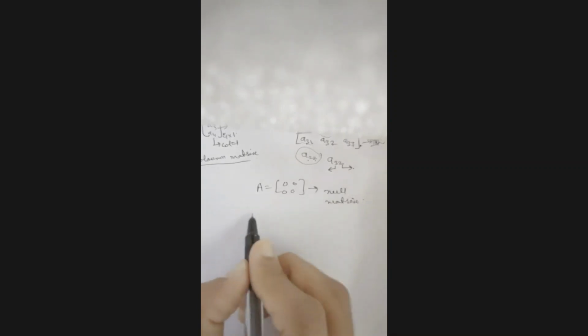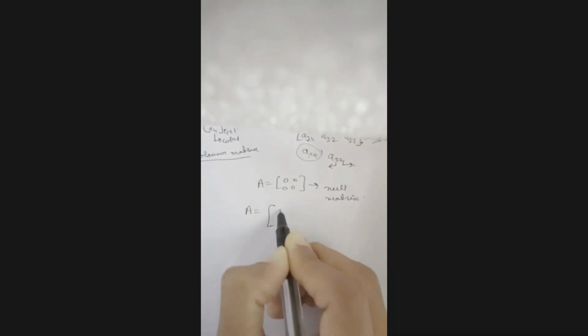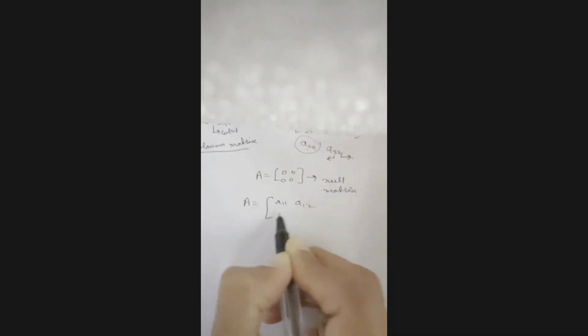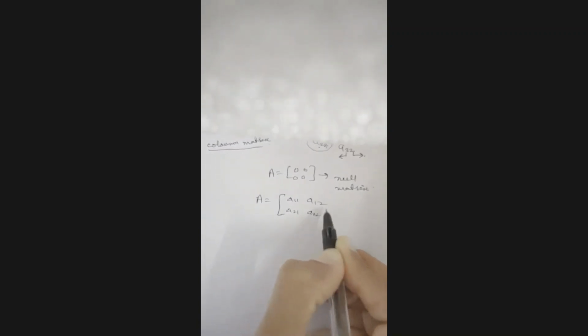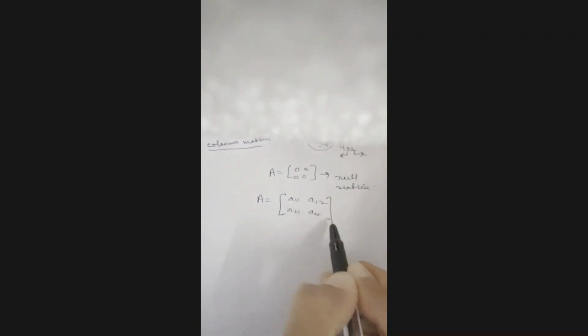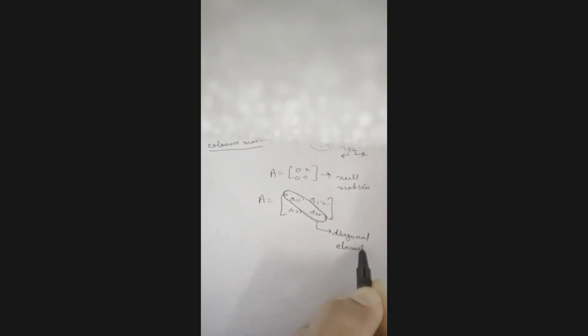Now, in a square matrix, suppose I have a square matrix A equal to A11, A12, A21, A22. In this square matrix, these elements are called diagonal elements.